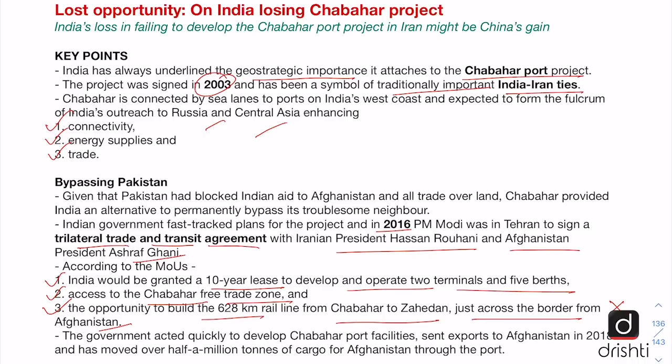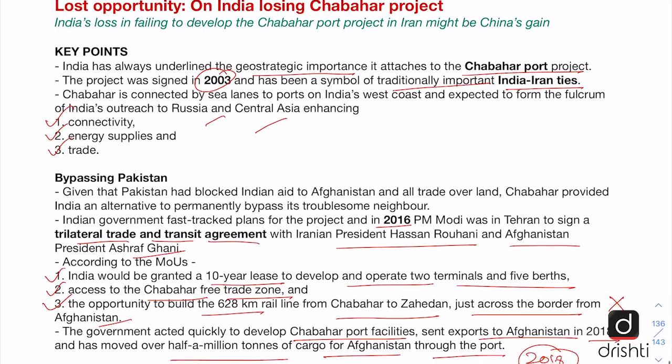Though the Indian government had acted quickly to develop the Chabahar port facilities, which it has been operating since 2018, and India has also sent exports to Afghanistan in 2018 and has moved over 500,000 tons of cargo through the port for Afghanistan. But there has always been the threat of American sanctions because America pulled out of the Joint Comprehensive Plan of Action, which was the nuclear deal that the 6 countries had entered with Iran, under which Iran had to cut down on its nuclear weapons program in return for lifting of the sanctions.